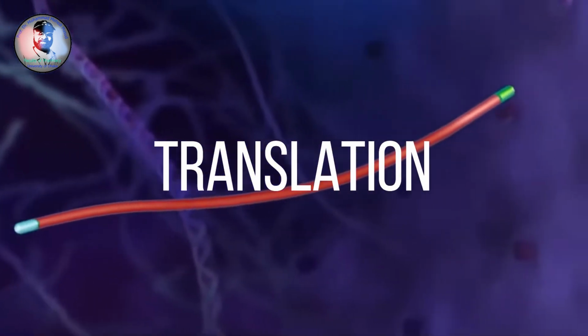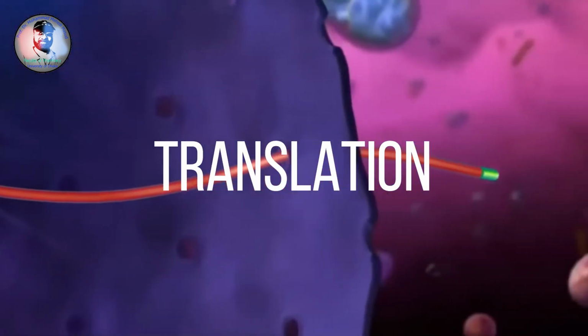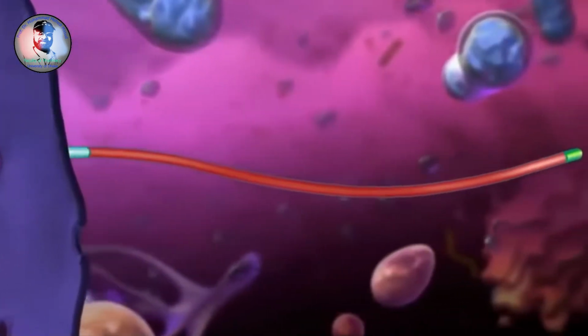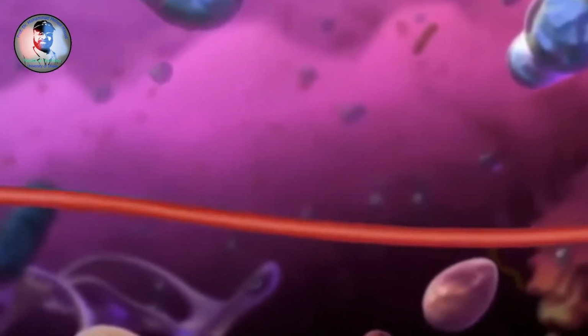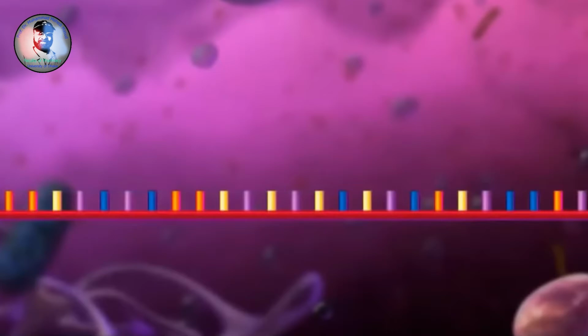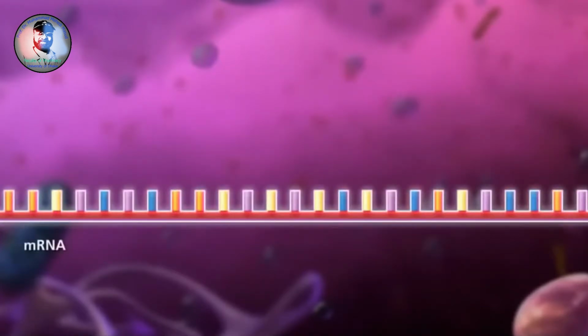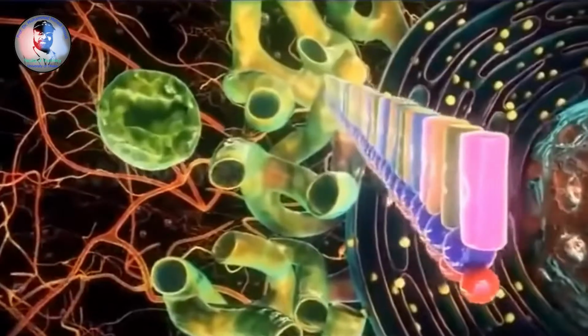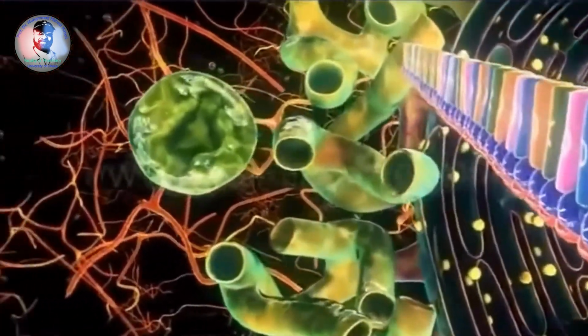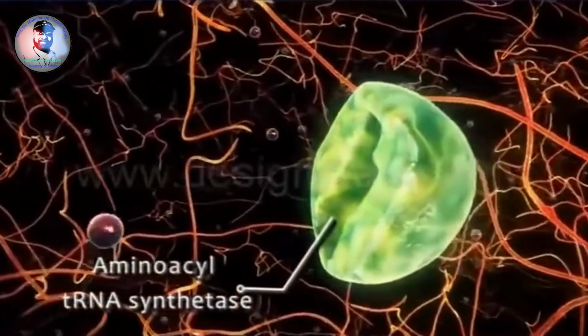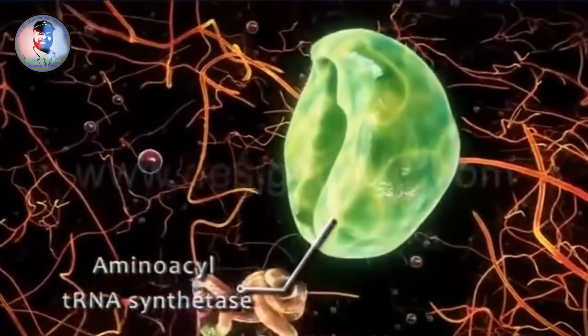After transcription, a mature messenger RNA enters the cytoplasm from the nucleus through a nuclear pore to begin translation. This messenger RNA acts as a template for protein synthesis. There is an enzyme in the cytoplasm called amino acid tRNA synthetase.